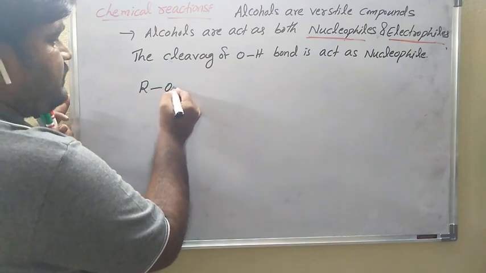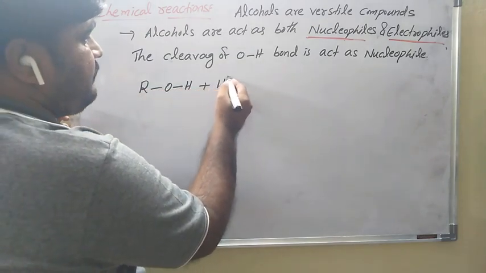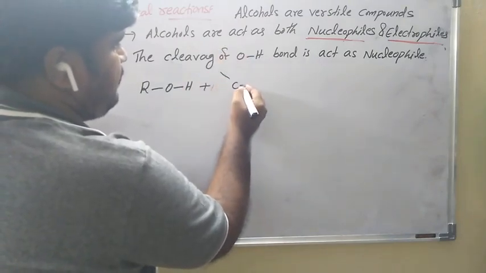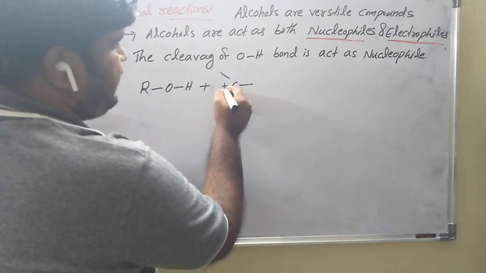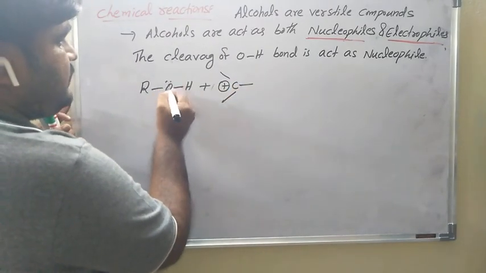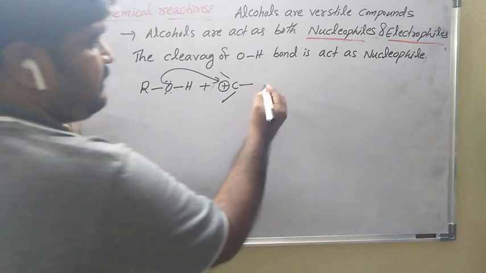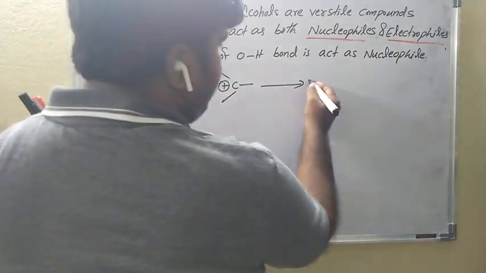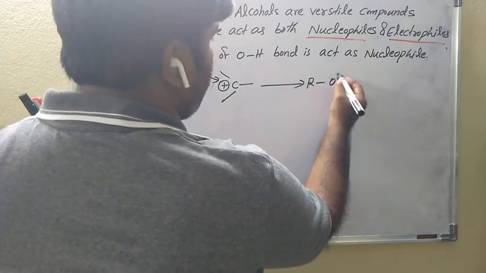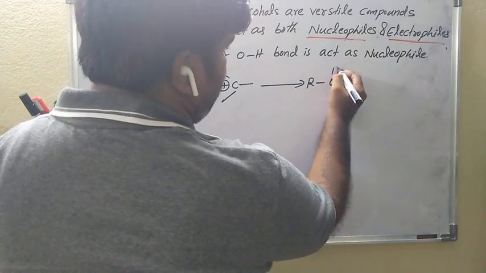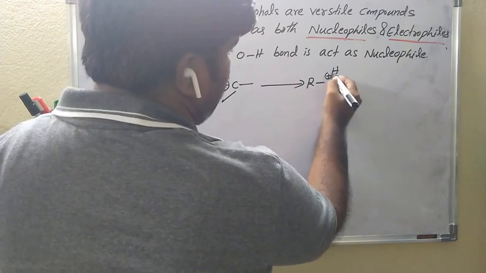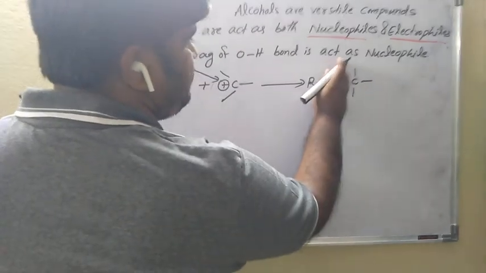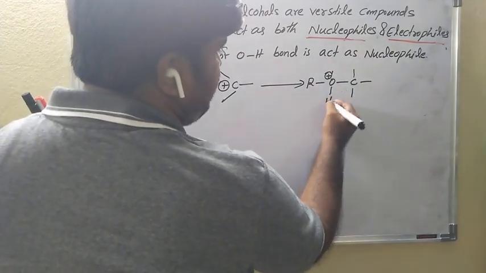ROH in the presence of a carbocation: the carbocation is the electrophile, the alcohol is the nucleophile. The electrons are donated to this carbocation, and the oxygen gets a positive charge, with a hydrogen atom.